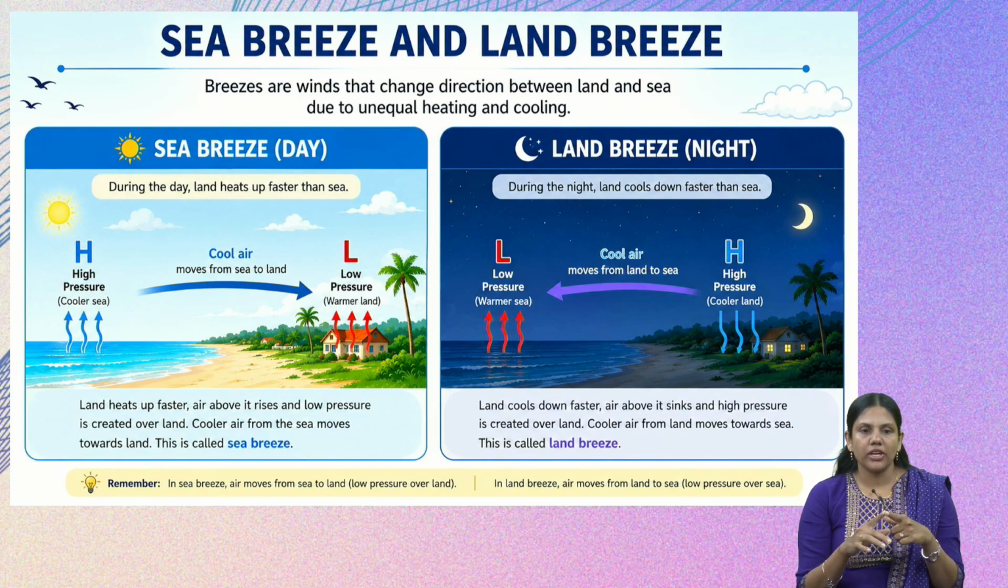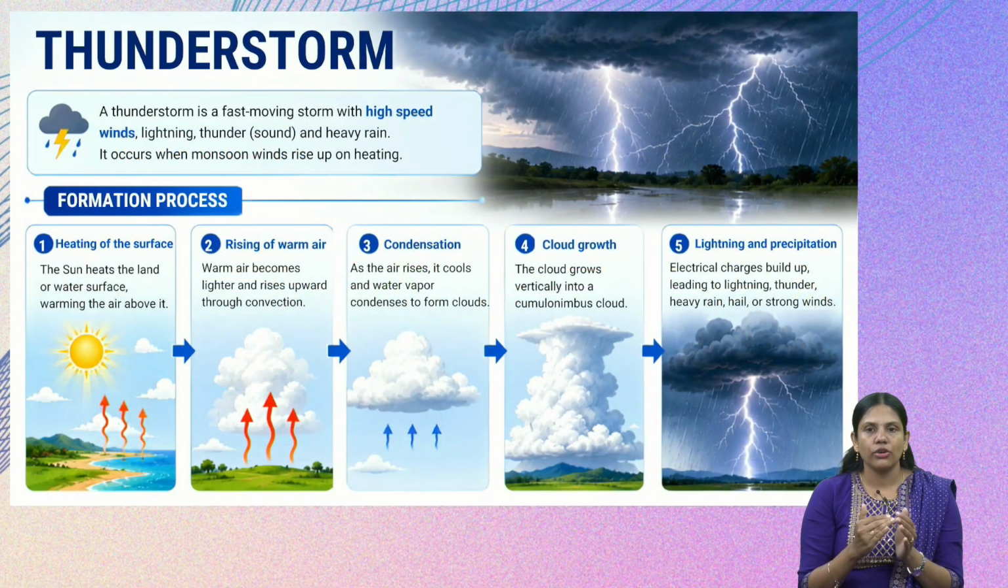So please remember, in sea breeze air moves from sea to land, and in land breeze air moves from land to sea. Wherever the low pressure is, the air moves towards the low pressure area to fill in that gap. Now let's go into the next phenomenon, that is thunderstorm.